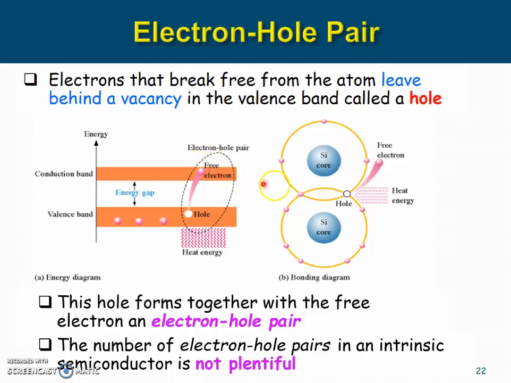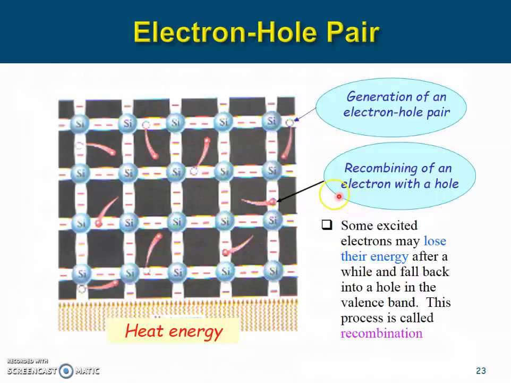The same concept can be described by covalent bonds and valency shells. When an electron in the covalent bond receives enough heat energy, it breaks away, becomes a free electron, and leaves behind a hole. The covalent bonds can be represented in this manner. When this piece of silicon receives external heat energy, some of the electrons will break away from the covalent bond and leave behind a hole.